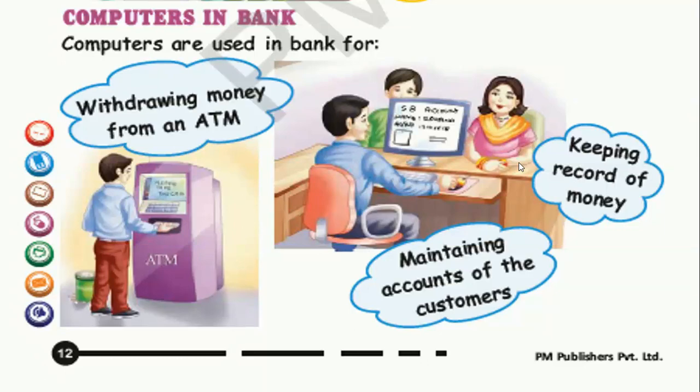The money which you deposit in the bank, deposit means giving to that person to keep in the bank. That is called depositing. And withdrawing means to take out money from the bank. That person who is sitting there, he is keeping record of your money. And he is also maintaining the accounts of the customer. So let us read this page. Computers in bank. Computers are used in bank for withdrawing money from an ATM, keeping record of money, maintaining accounts of the customer.